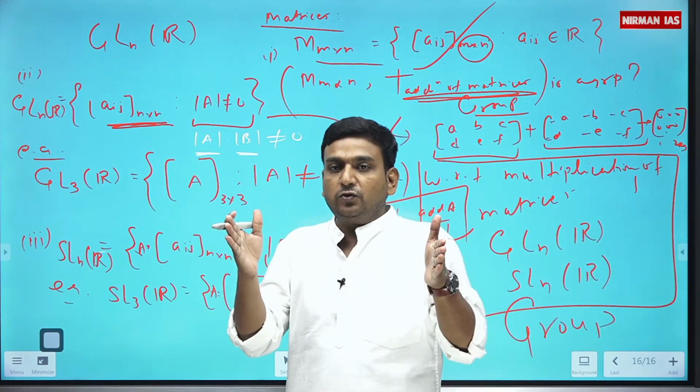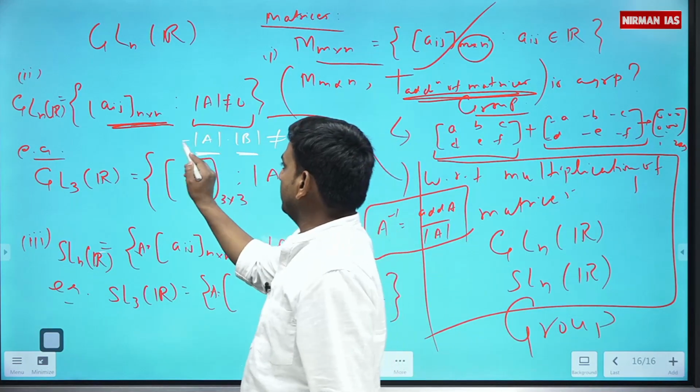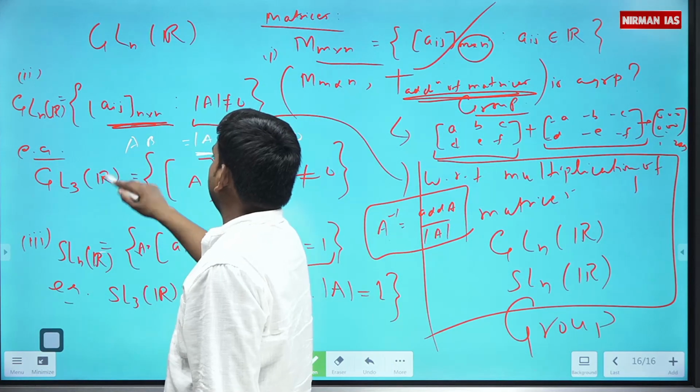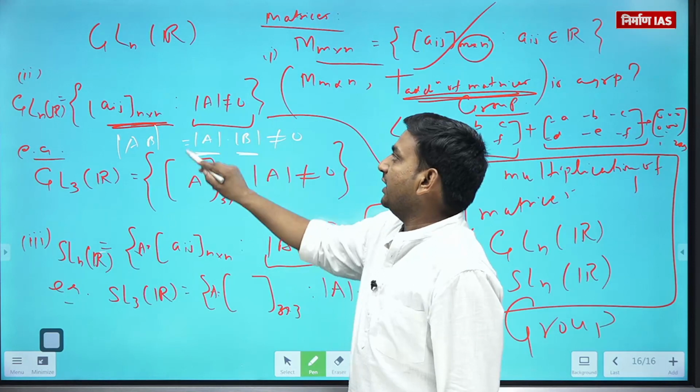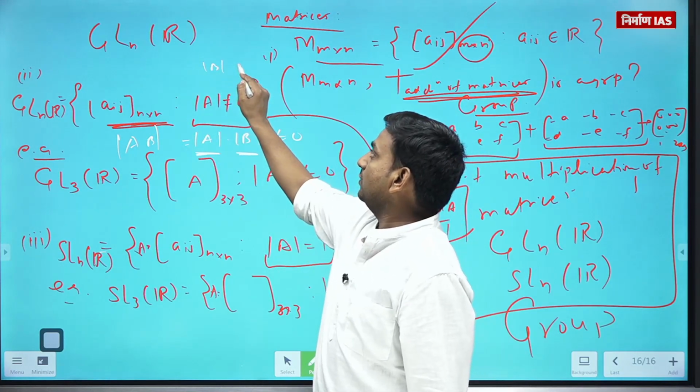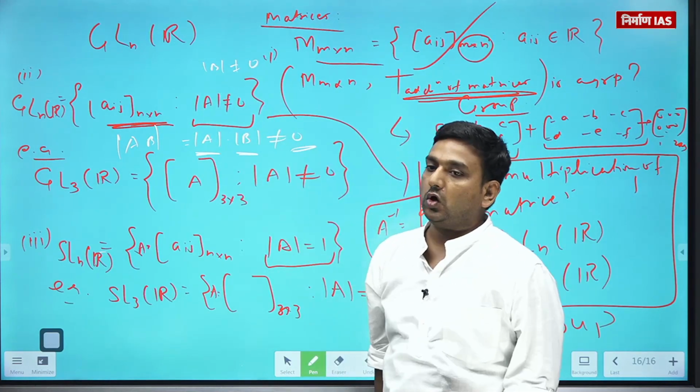If I multiply those two matrices, A into B, the determinant of AB is the determinant of A into the determinant of B, and both are non-zero. So this will come out non-zero.